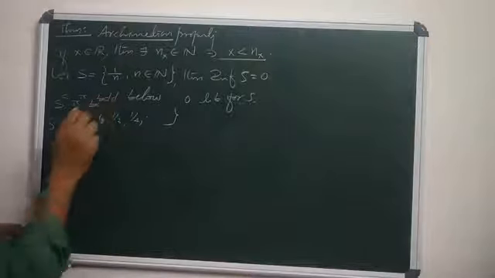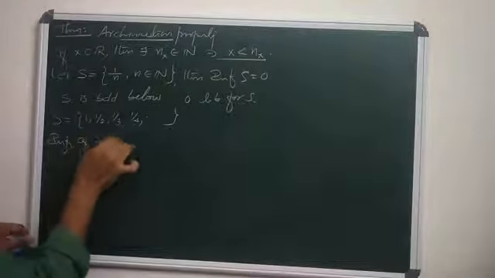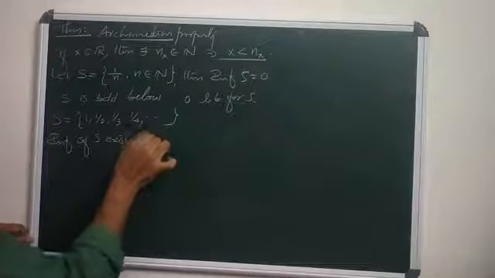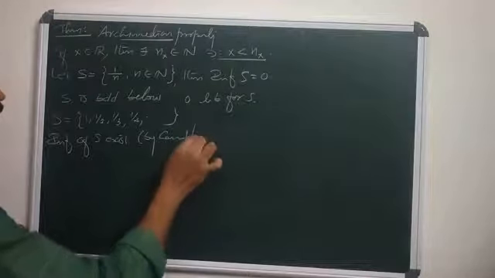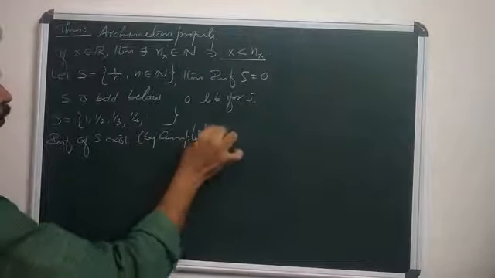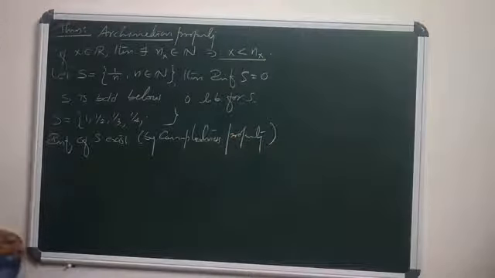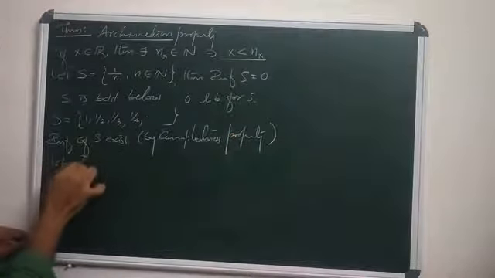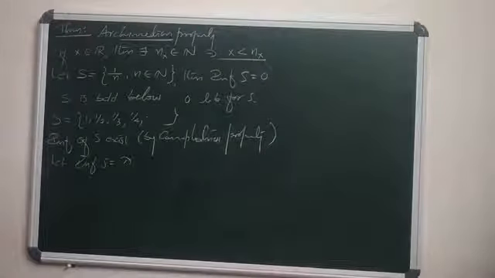Since S is bounded below, by the completeness property, the infimum of S exists. Let the infimum of S equal lambda.